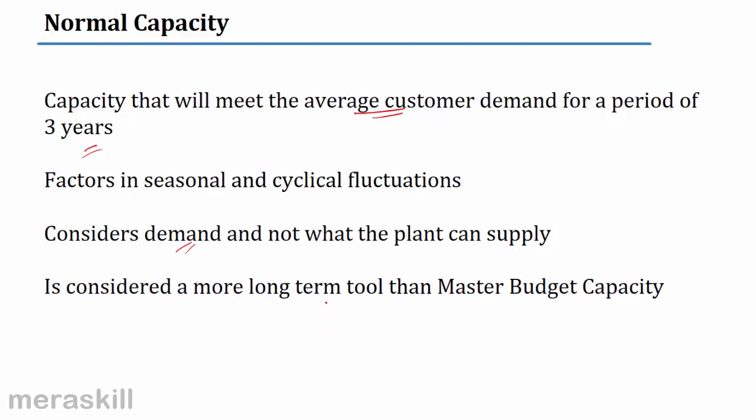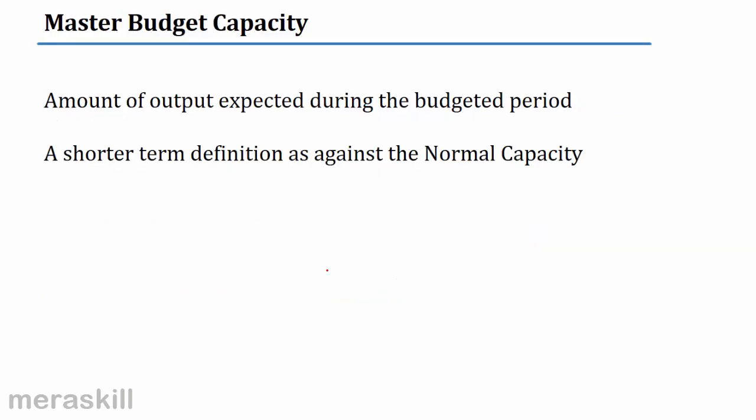This is a more long-term tool than what is called master budget capacity, which is what I budget for. Budget is for a very short time, maybe for that month, maybe for 3 months and so forth. The amount of output which is expected during that budgeted period, whether it's a month, 3 months, half yearly or a year. This is normally a shorter term definition as against the normal capacity.